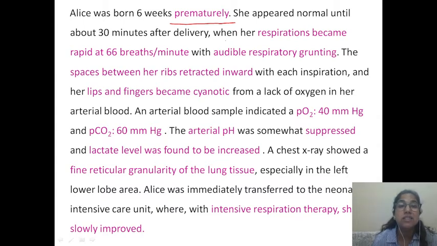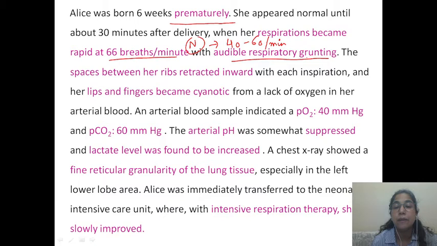So the child was seen normal, and after 30 minutes of the delivery, the respiratory rate was found to be 66 breaths per minute. In a normal newborn, the normal respiratory rate is 40 to 60 breaths per minute. So obviously there is increased respiratory rate and audible respiratory grunting. So the respiration was noisy. That points towards labored breathing.